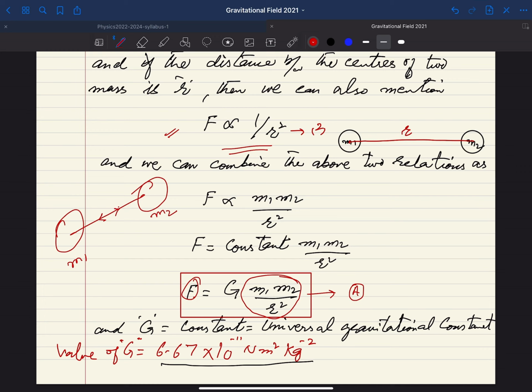So the force has a direction, and suppose you are considering here F12, yani force of body 1 on body 2, and here you have force F21, yani force of body 2 on body 1, and both of these forces are attractive forces.